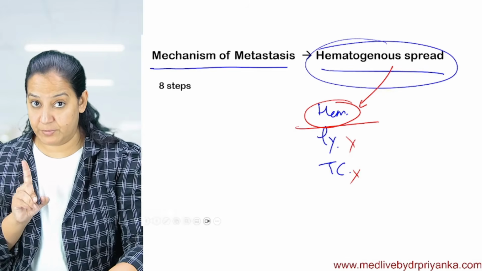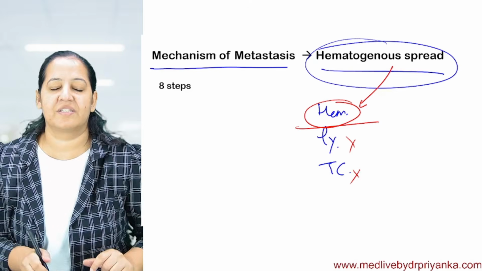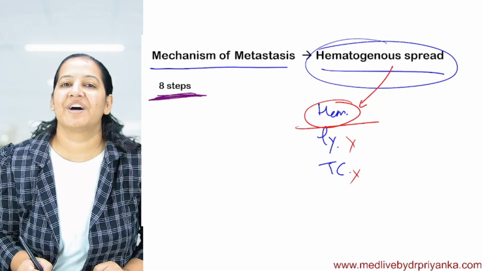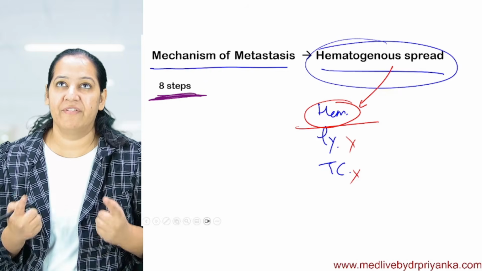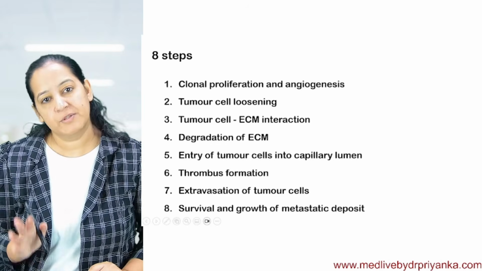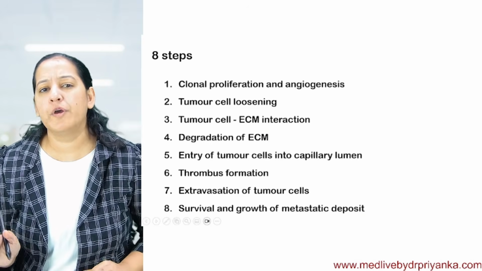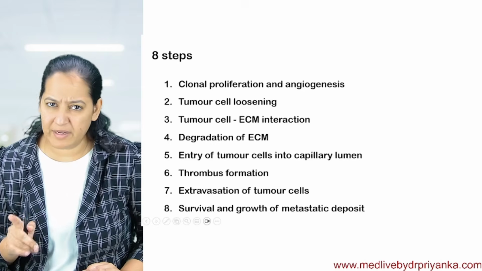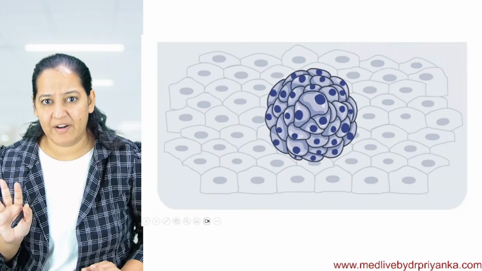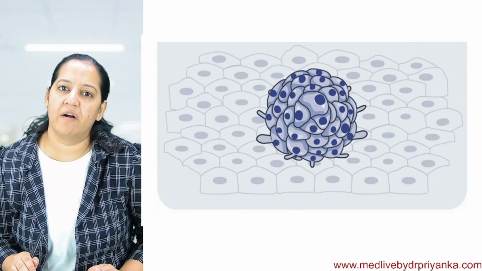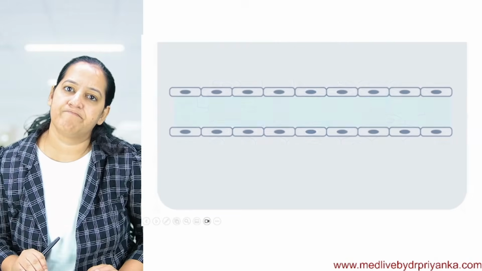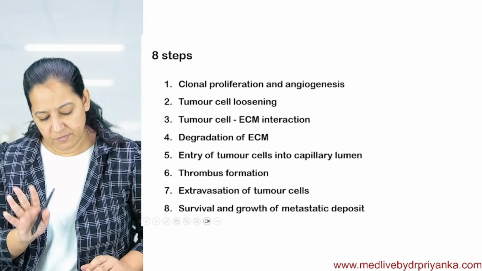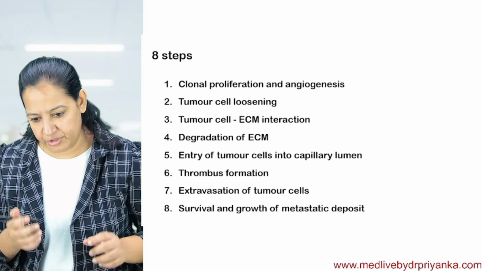You have to study the steps with me. Come on, everyone. There are 8 steps. They're very easy, how hematogenous spread occurs. You don't have to learn even a single one, because everything is shown in this diagram and in this animation. I will show you how it happens step by step, all 8 steps. First I will brief you, then I will give you the detail quickly.